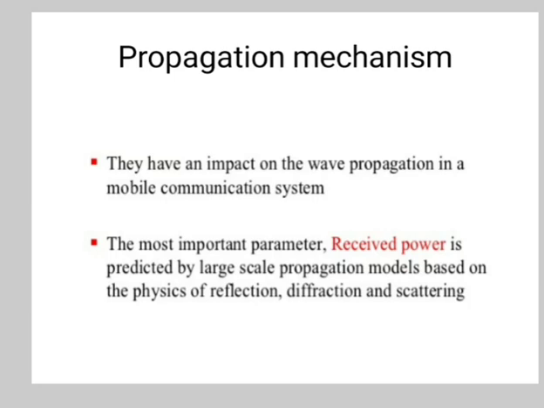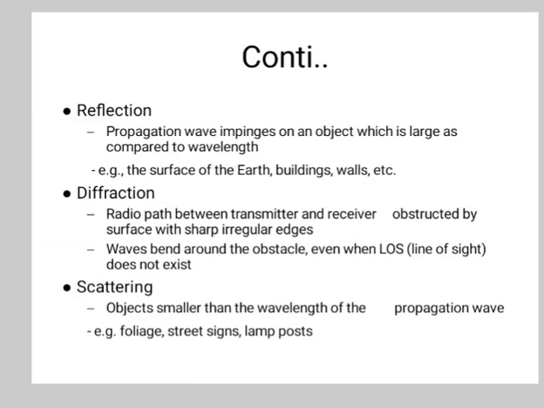Next is the propagation mechanism. So basically there are three propagation mechanisms. They have an impact on the wave propagation in the mobile communication system. The most important parameter, the received power, is predicted by the large-scale propagation models based on the physics of reflection, diffraction and scattering. So reflection means the propagating wave